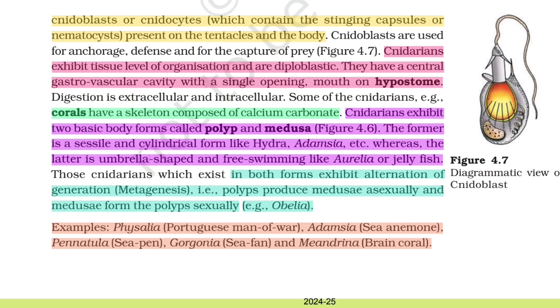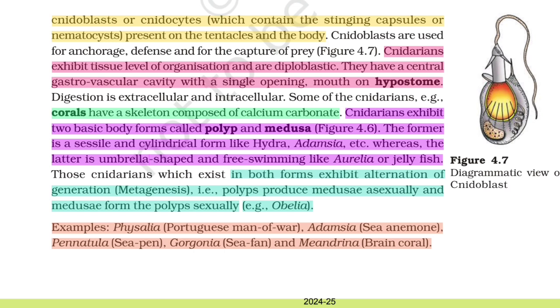Figure 4.7. Cnidarians exhibit tissue level of organization and are diploblastic. They have a central gastrovascular cavity with a single opening, the mouth on the hypostome. Digestion is extracellular and intracellular. Some cnidarians, for example corals, have a skeleton composed of calcium carbonate. Cnidarians exhibit two basic body forms called polyp and medusa. The former is sessile and cylindrical, like Hydra and Adamsia, whereas the latter is umbrella-shaped and free-swimming, like Aurelia or jellyfish.